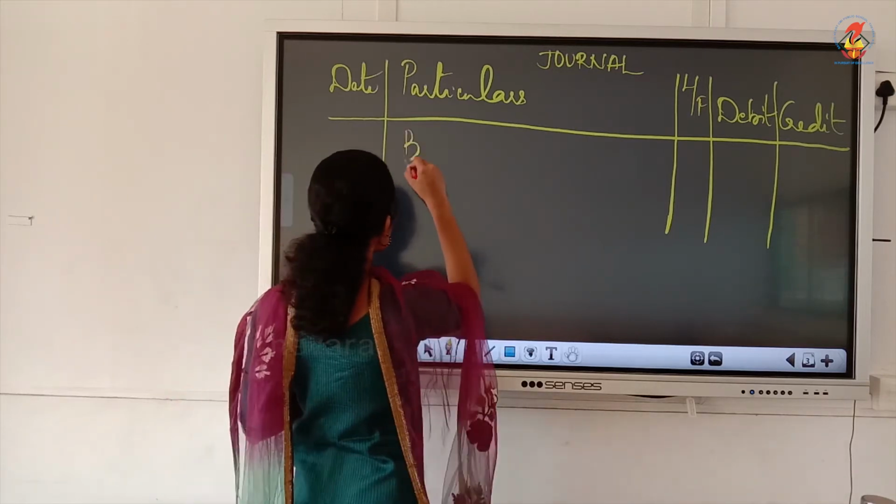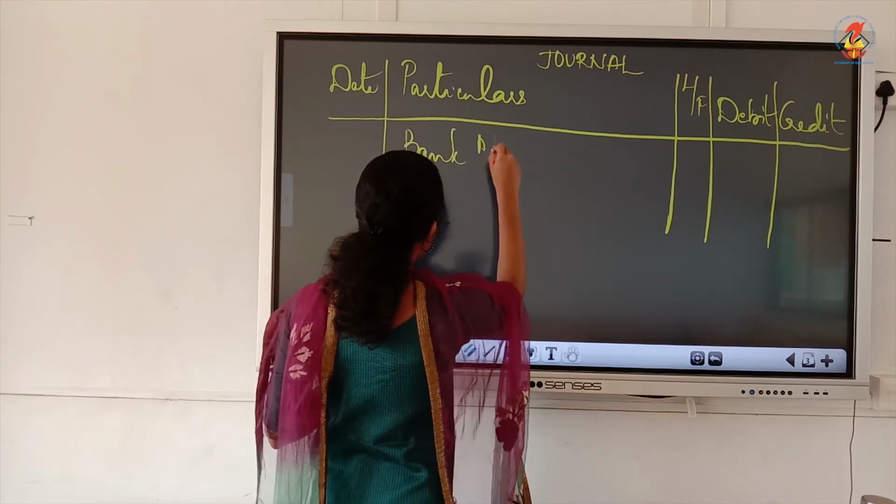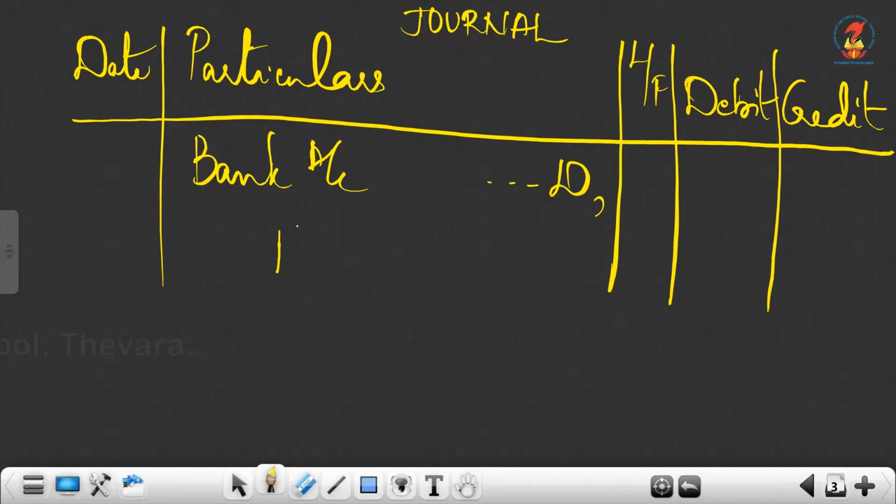So we will write bank account debit to, we will write the combined account, that is debenture application and allotment account.